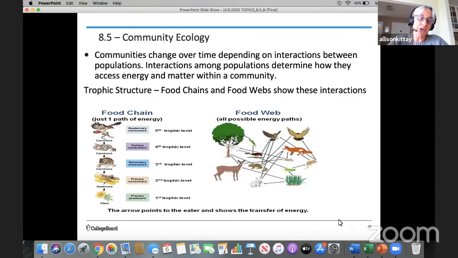So if we look at the food chain, we start at the first trophic or feeding level, with the primary producers. These are plants or algae that are producing chemical energy from solar energy through the process of photosynthesis. The second trophic level are the primary consumers, and they gain their energy directly from the primary producers. So they're the herbivores. The third feeding or trophic level are the secondary consumers.